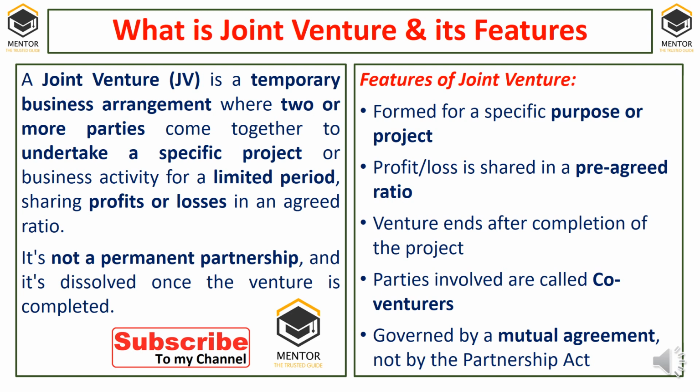When you come to the features of joint venture, it is formed for a specific purpose and specific project. Profit and loss are shared in a pre-agreed or predetermined ratio. Joint venture ends after the completion of that project. Once the project is done, the joint venture will be over. Parties involved are called co-venturers. Partners of the joint venture are called co-venturers. It is governed by mutual agreement, not by the Partnership Act. See, the joint venture is governed only by the mutual agreement of the co-venturers, not by the Partnership Act 1932.